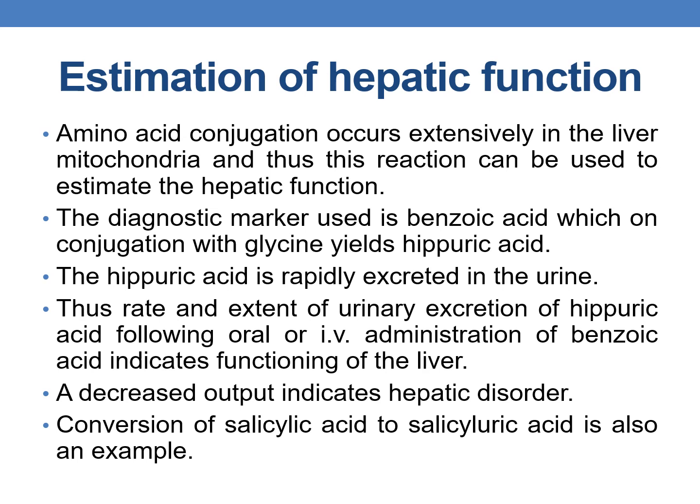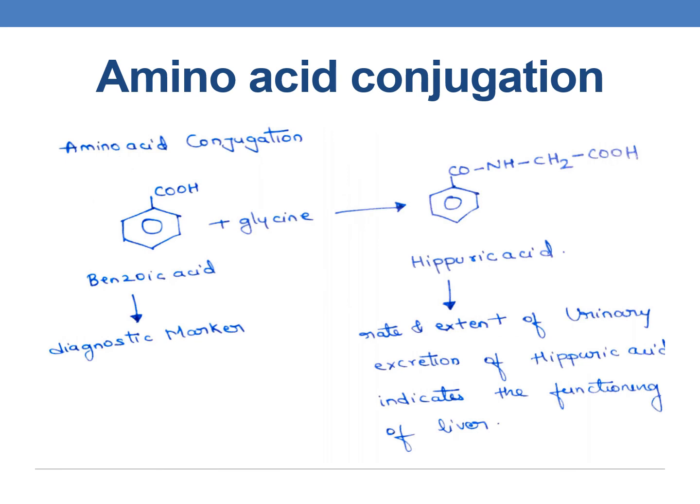Here you can see the reaction. The benzoic acid reacts with glycine and forms hippuric acid. This benzoic acid is used as a diagnostic marker to estimate the liver function, and the rate and extent of urinary excretion of hippuric acid indicates the functioning of the liver.